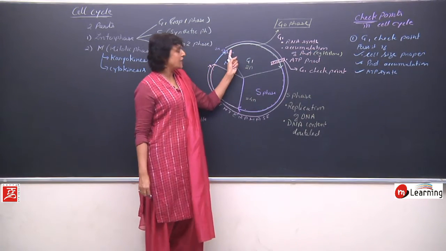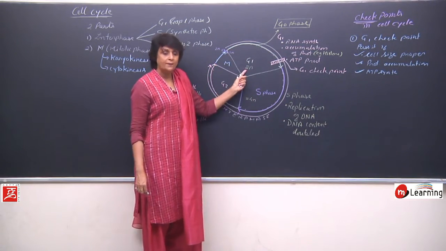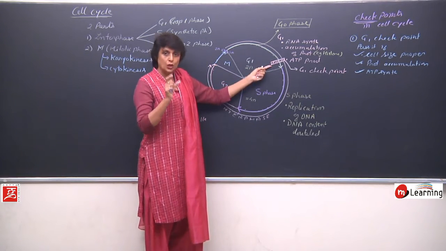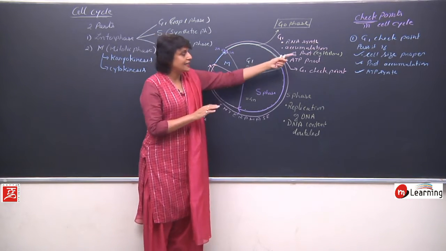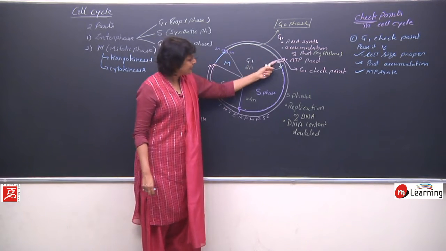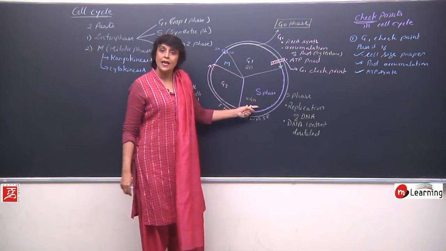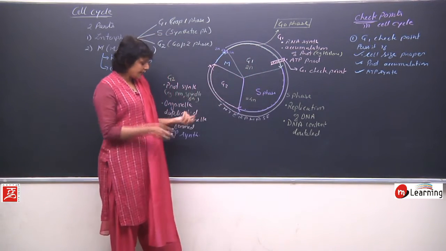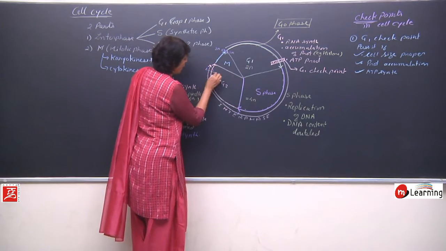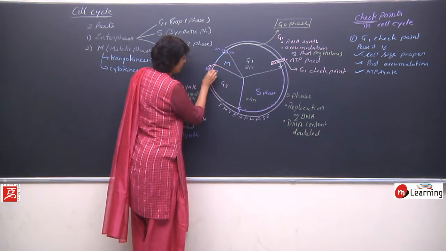So a cell starts from here, enters G1, towards the end there is a checkpoint. It is going to check whether the cell has done everything whatever is required. If yes, then the cell moves further, enters S phase. The second checkpoint comes towards the end of G2 phase.